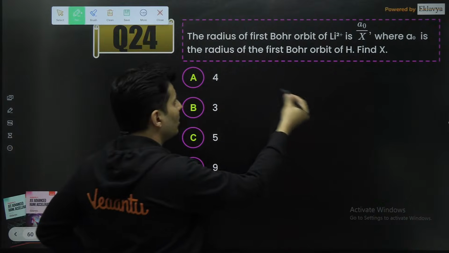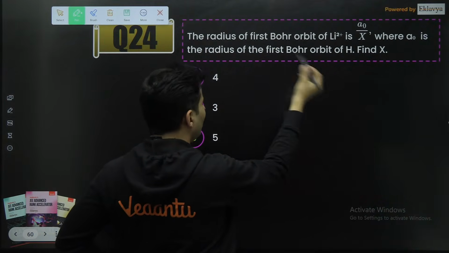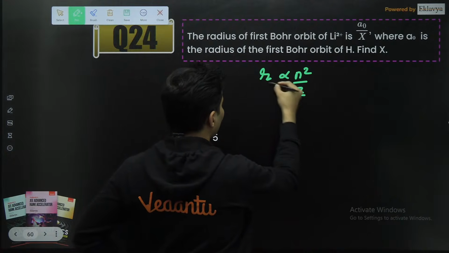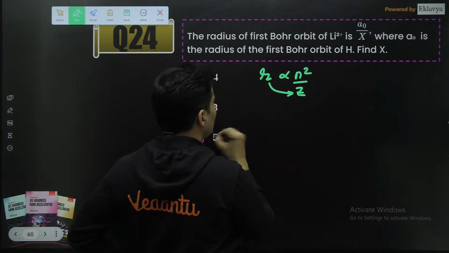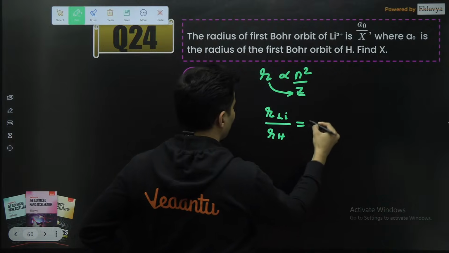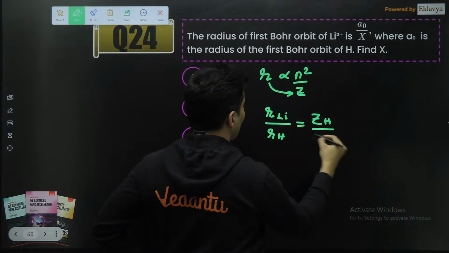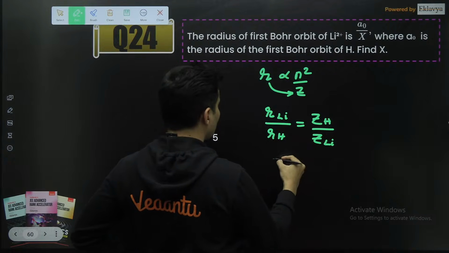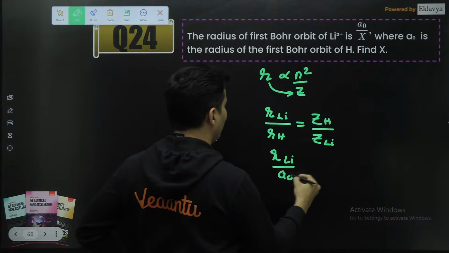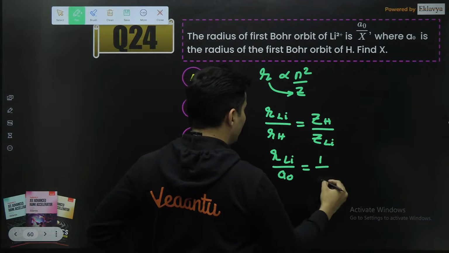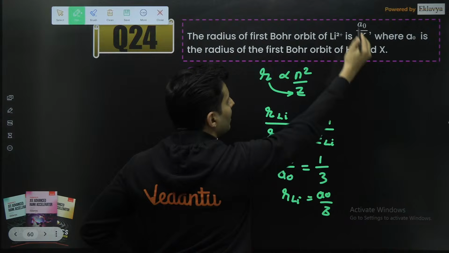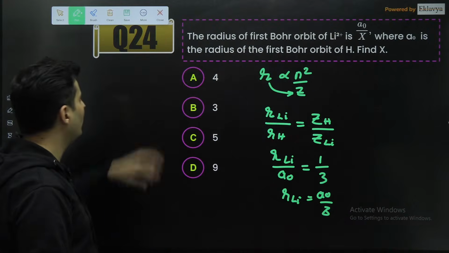Is the radius related to the atomic number? Oh yes, definitely. Radius is directly proportional to n square by Z, so it is inversely proportional to Z. So you can say radius of lithium upon radius of hydrogen will be Z of hydrogen upon Z of lithium. Hydrogen's radius is A0, Z of hydrogen is 1, Z of lithium is 3. So radius of lithium will be A0 by 3. So x is 3.